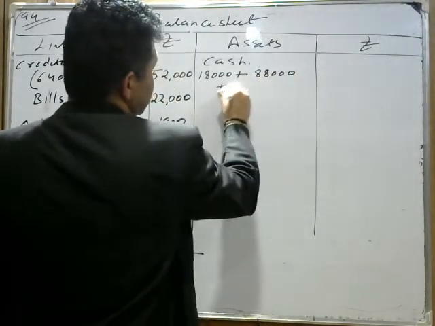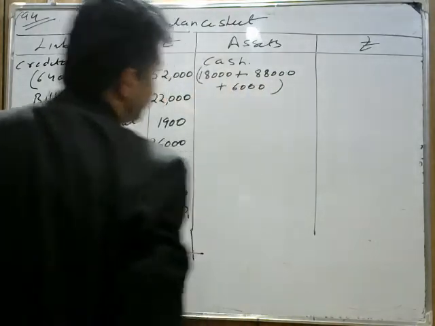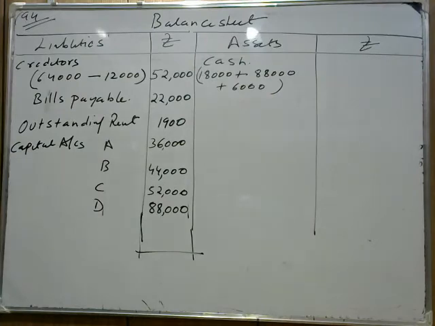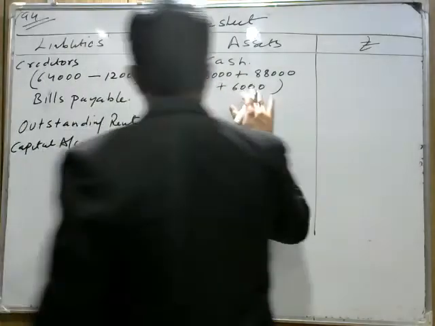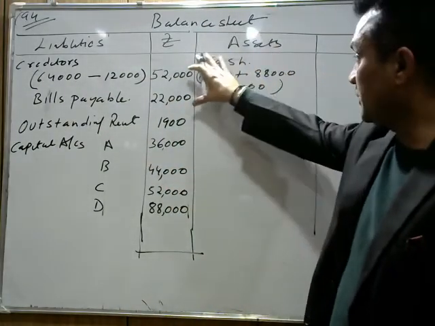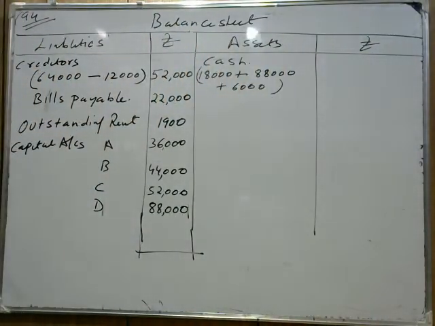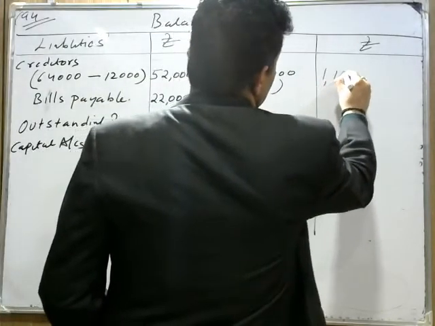He also brings 6,000 for his share of goodwill. So this will also be added to cash. No cash is withdrawn. So we included it in cash. Now total it. 88 plus 6, 94,000 plus 18,000 is coming 1,12,000.